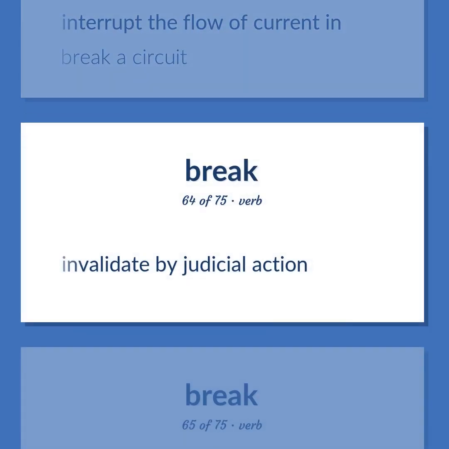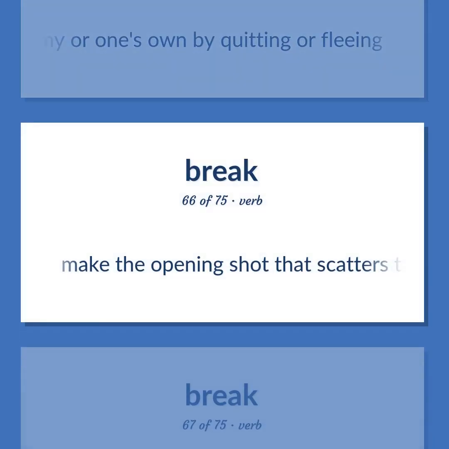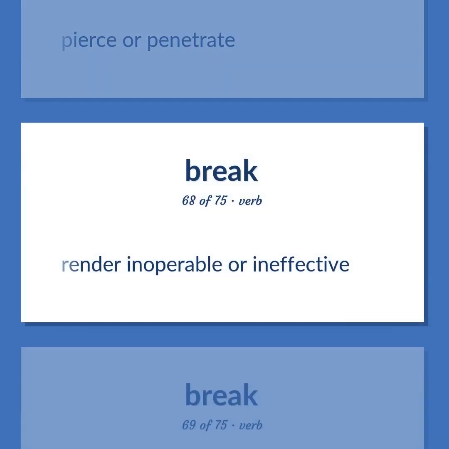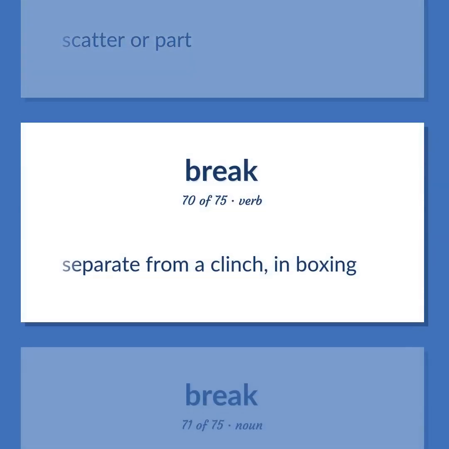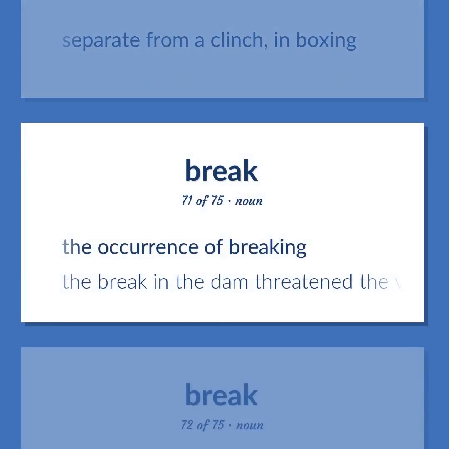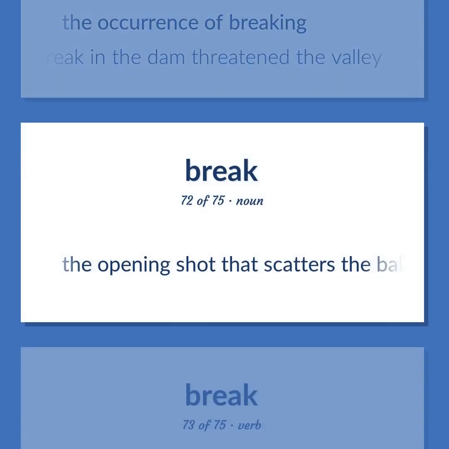Invalidate by judicial action. Make a rupture in the ranks of the enemy or one's own by quitting or fleeing. Make the opening shot that scatters the balls. Pierce or penetrate. Render inoperable or ineffective. Scatter or part. Separate from a clinch, in boxing. The occurrence of breaking. The break in the dam threatened the valley. The opening shot that scatters the balls in billiards or pool.